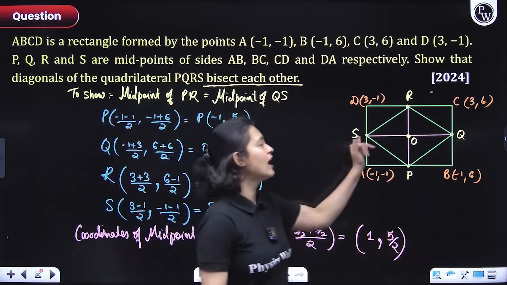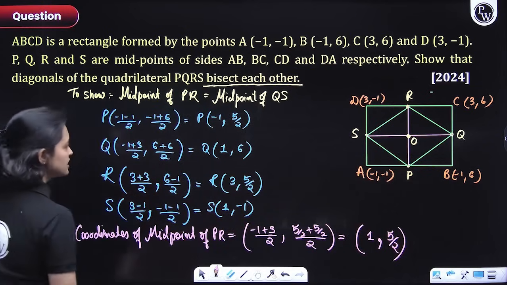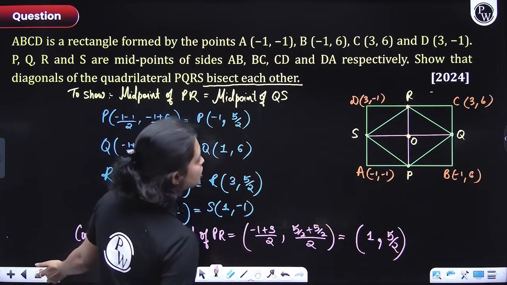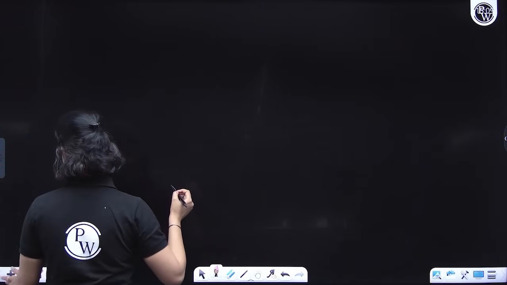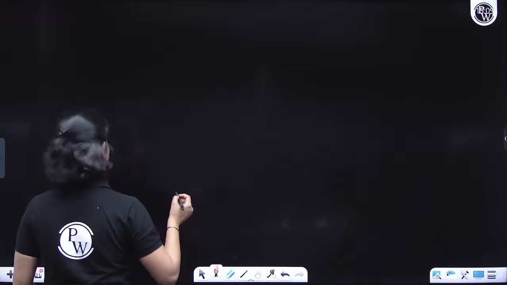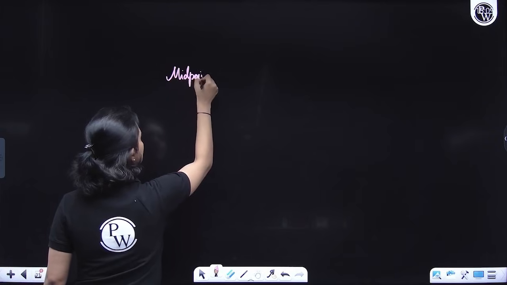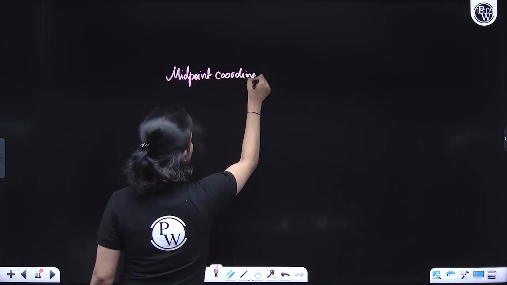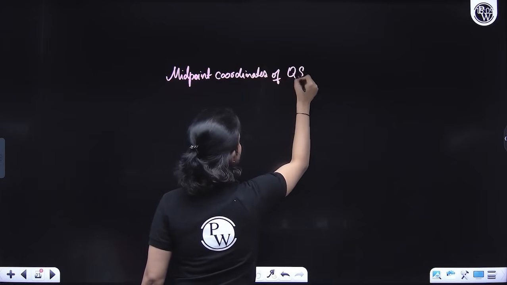Okay? Now you have to figure out the midpoint coordinates of QS. Let's take another slide. Midpoint coordinates of QS.